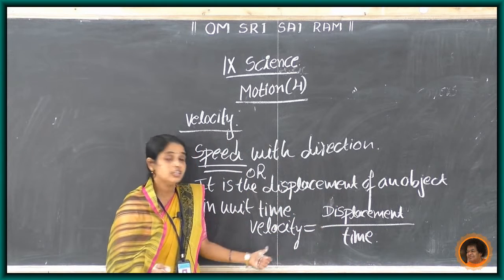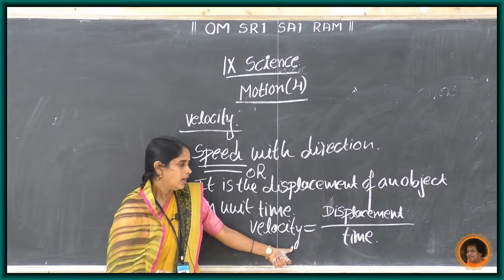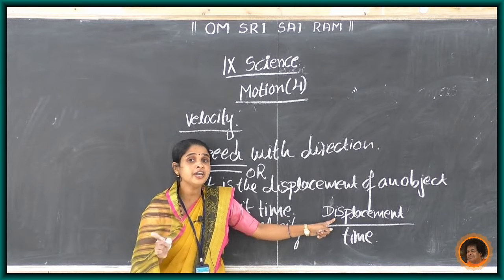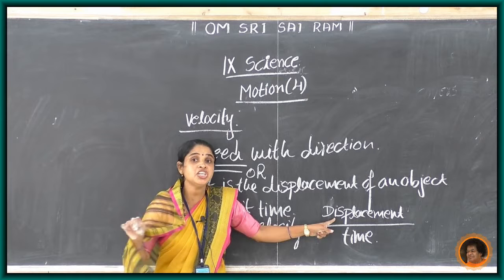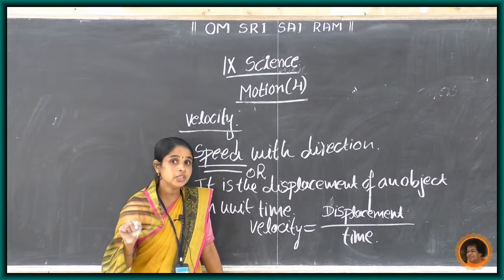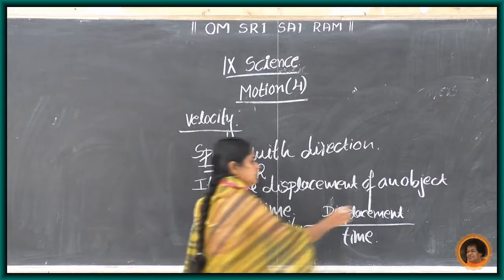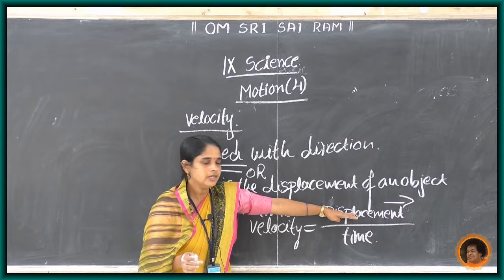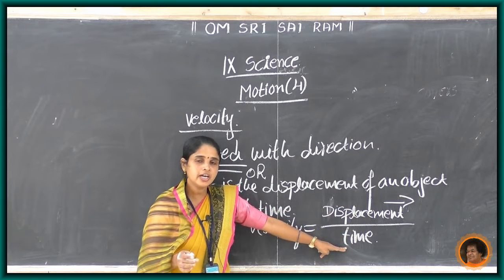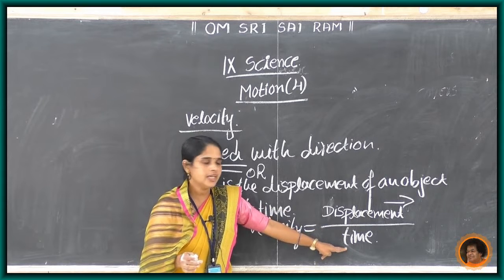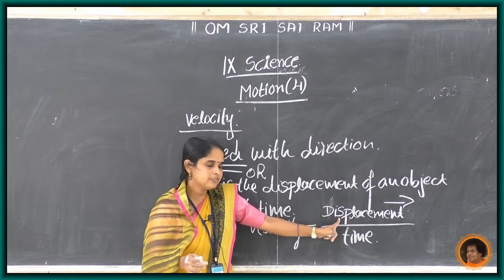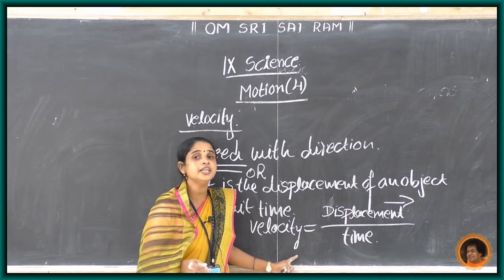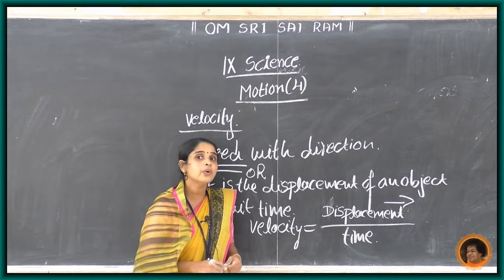It is the formula for velocity. And what is meant by displacement? Displacement is the shortest distance between the initial and final position of the body. Shortest distance, and here a specific direction is there. Divided by time. Time is a scalar quantity. Displacement is a vector quantity and time is a scalar quantity. So velocity is a vector quantity.